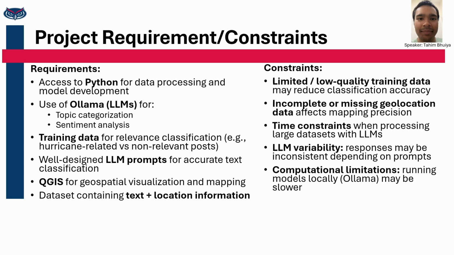All right, so now taking a look at our key requirements and constraints. So we need access to Python for handling our data processing and actually developing our models. We also used Ollama with LLMs for tasks like topic categorization and sentiment analysis. And for the relevance classification step, having properly labeled training data was important so we could distinguish between hurricane-related and irrelevant tweets. And we also need effective prompts for the LLMs to improve quality of our results.